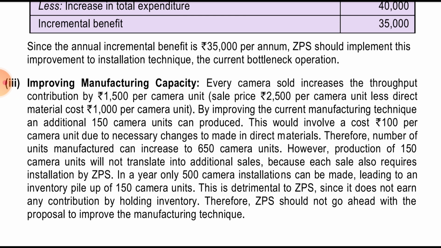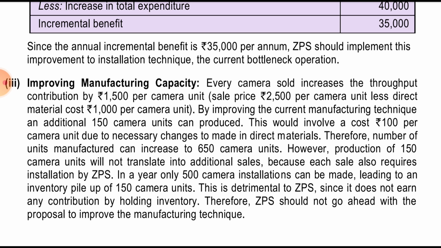However, the production of 150 more cameras will not translate into additional sales. Even though they have been manufactured, it will not result in sales because they cannot be installed, because each sale also requires installation by ZPS. In the year, only 500 camera installations can be made, leading to an inventory pileup of 150 cameras. This is detrimental to ZPS, since it does not earn any contribution by holding the inventory.